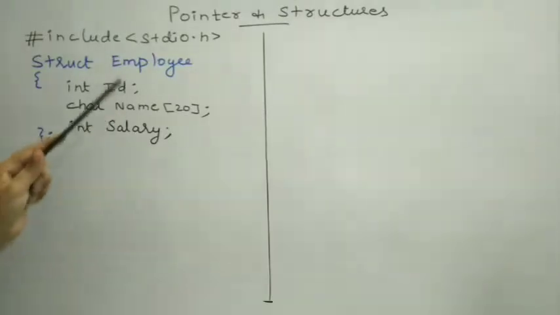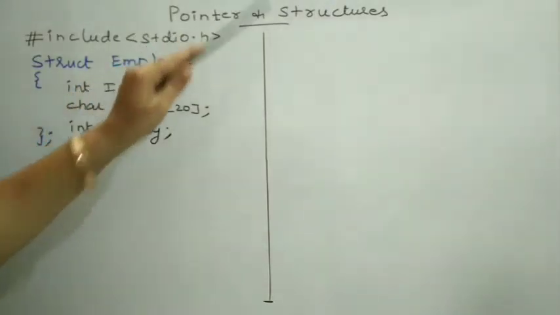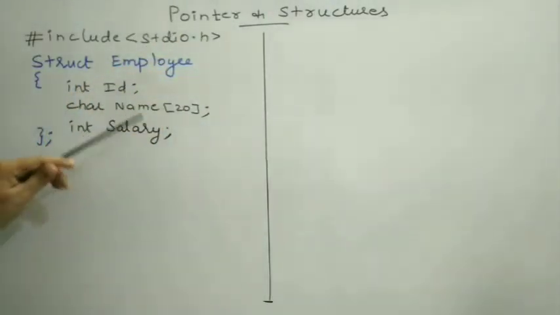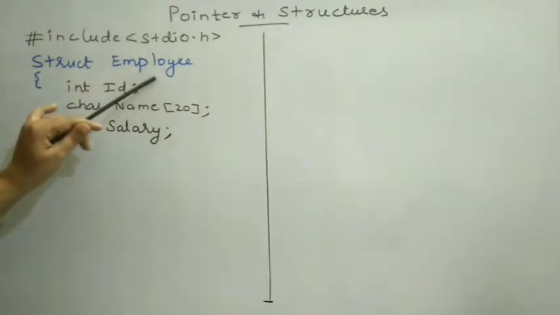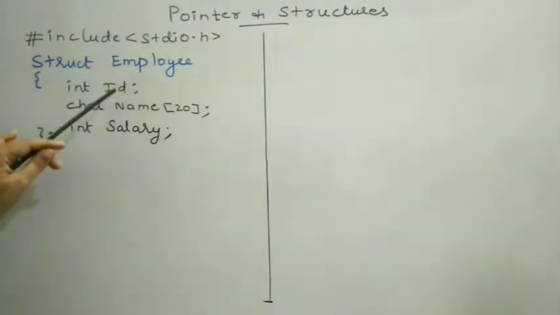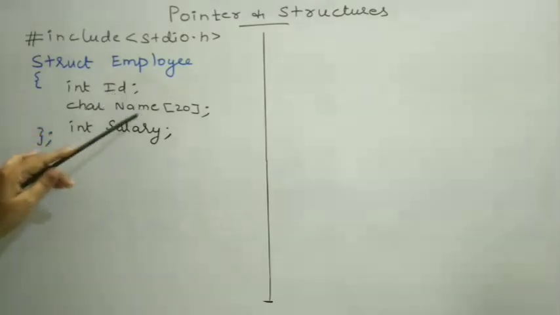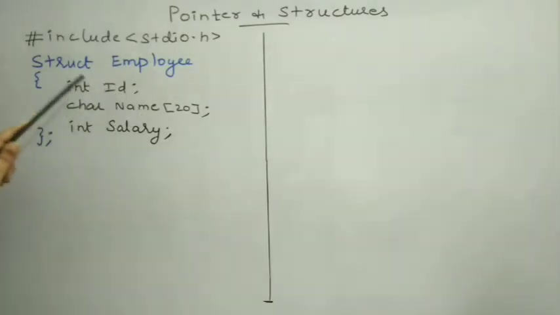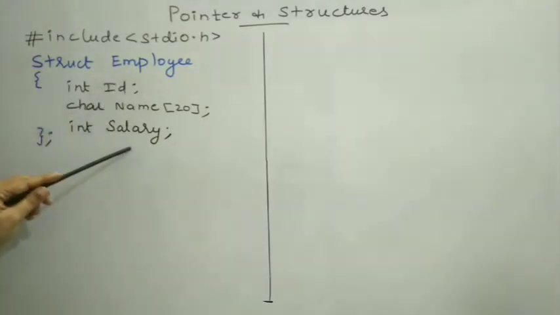In this video, I am going to explain the concept of pointer and structure in C programming. In my program, I have defined a structure employee with 3 data members, ID, name and salary. The data members are of different data types. Employee structure is basically a user defined data type. If I want to access the data member, I need to declare structure variable for this data members.